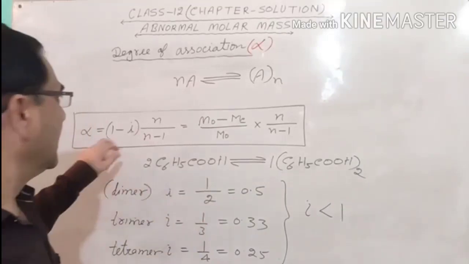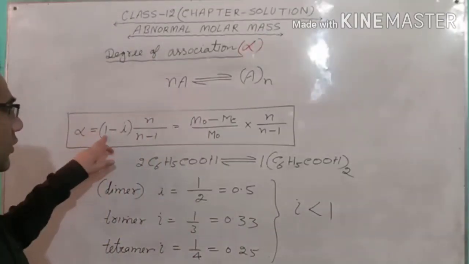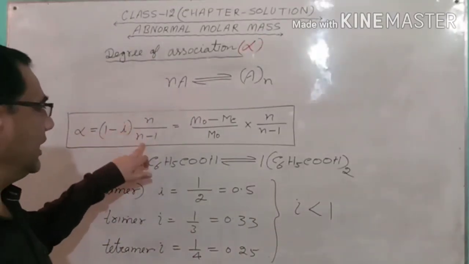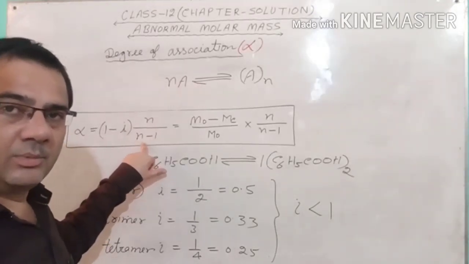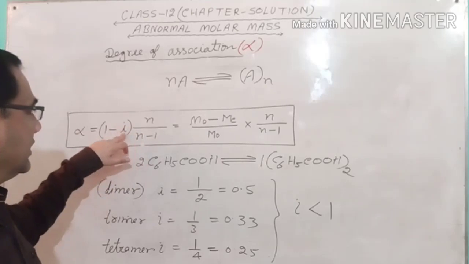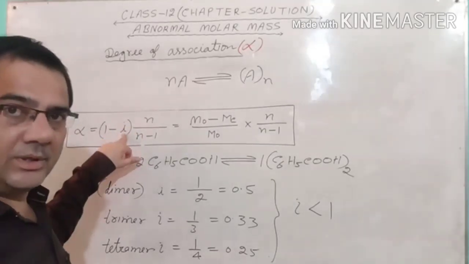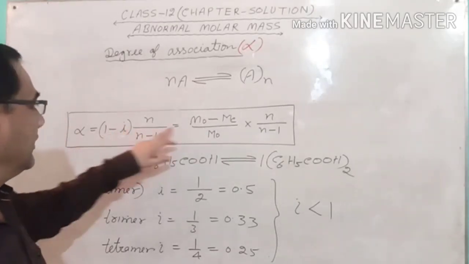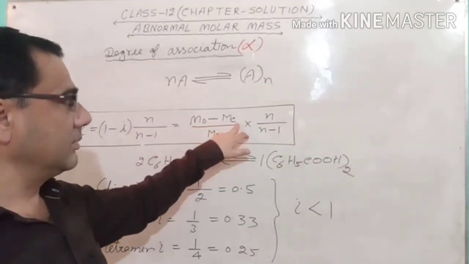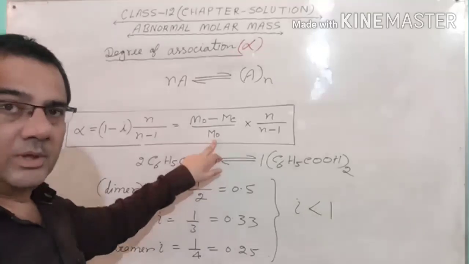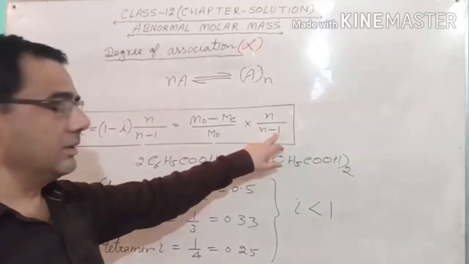Now see, degree of association alpha is equal to (1 minus i) n upon (n minus 1). Again I am telling you, i is molar mass calculated upon molar mass observed, and when you put this value of i here and solve, you will get molar mass observed minus molar mass calculated upon molar mass observed, and here this is n upon (n minus 1).